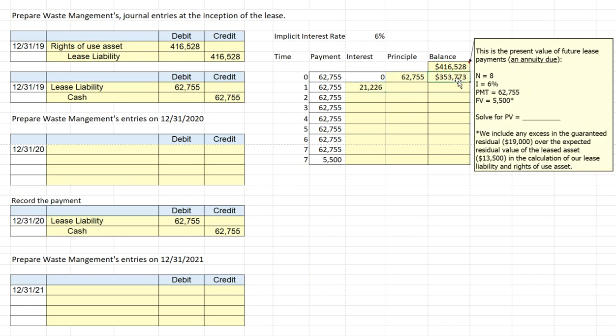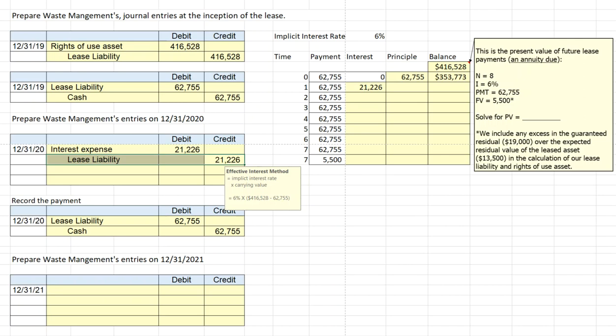That's the lease balance of $353,000 times the 6% interest rate. And we record interest expense, and we record an increase in the lease liability. The lease liability, again, will be reduced every time we make a lease payment.